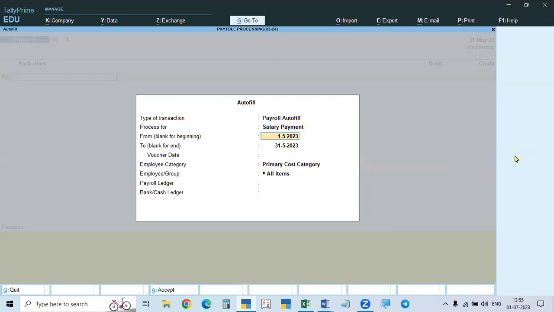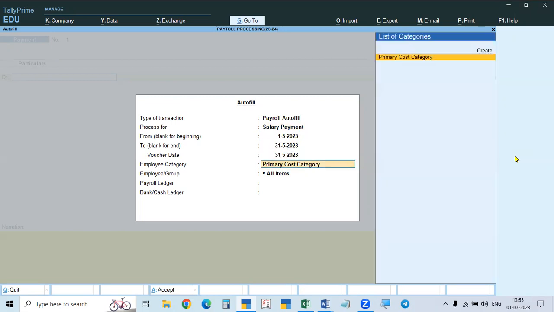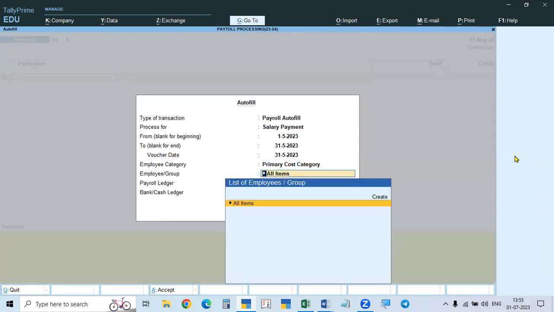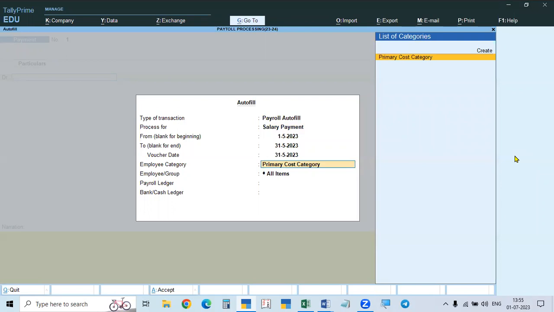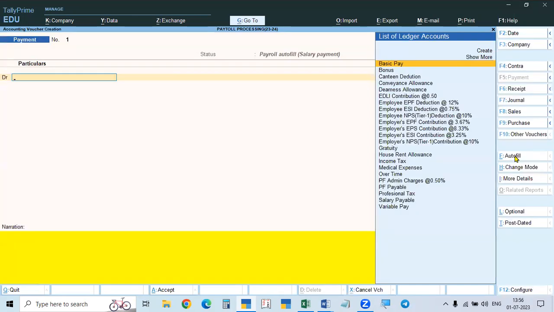You see here, 31/5, the date of the voucher is month end. Here the category Hyderabad, head office Hyderabad will come, and under that all the employees will be there. But here, see, no employees are there. So the primary category will work. That Hyderabad category, the main category, will not work when you are making the payment. We can process, but we cannot make the payment. So what to do in this case?